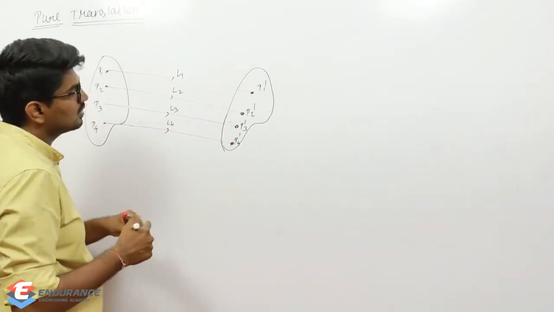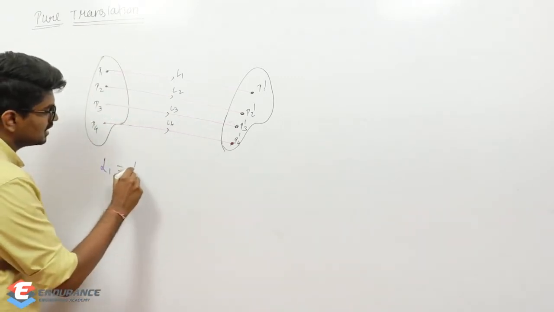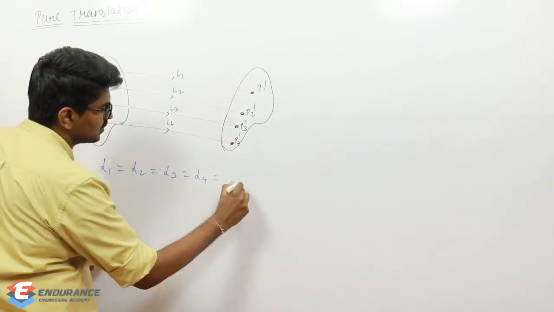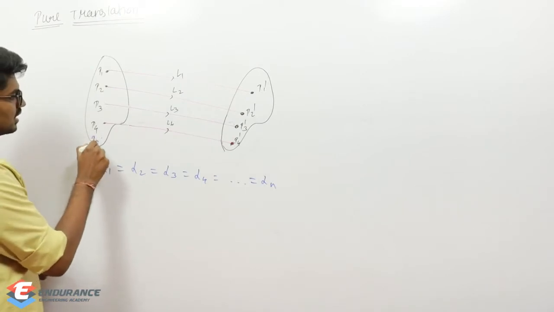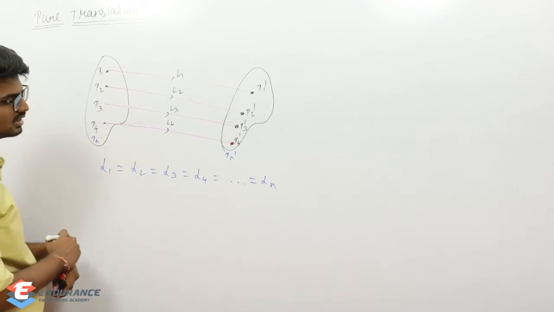And when can I say it to be pure translation? When these linear displacements are the same, equal to Ln. Ln means you can take a point here, Pn, which covers Pn dash, so n number of points.